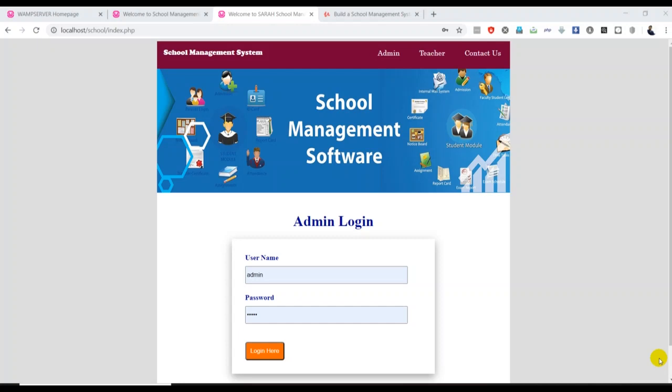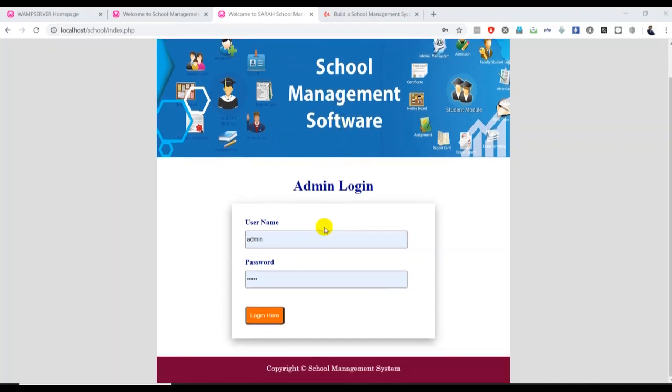Let me talk about the course and how it fits you. I have installed the project on my localhost. This index.php is the root file of my project. I have designed a very simple admin panel here, with a nice background and nice menus. In this section, I have put an admin login area. I will teach you in this course how to design these login pages and how to connect the login page to the localhost database. I will explain everything from scratch.